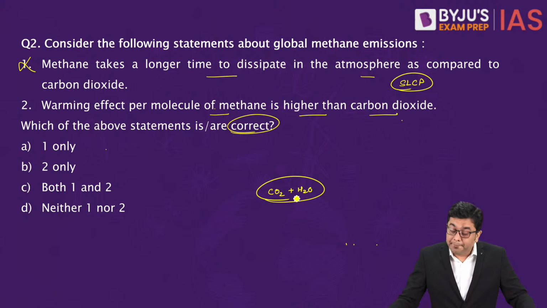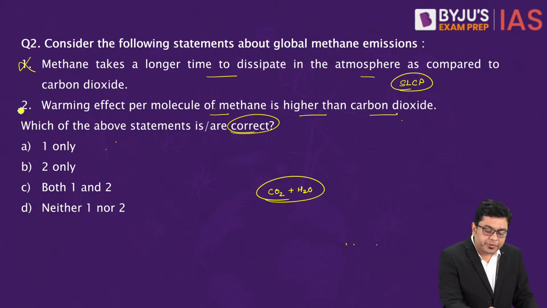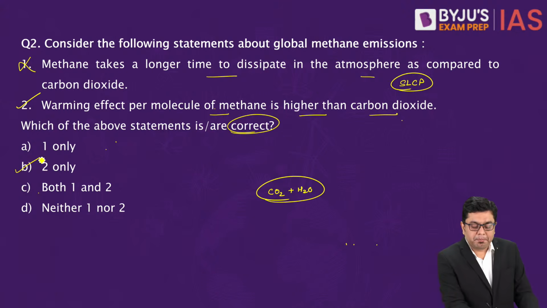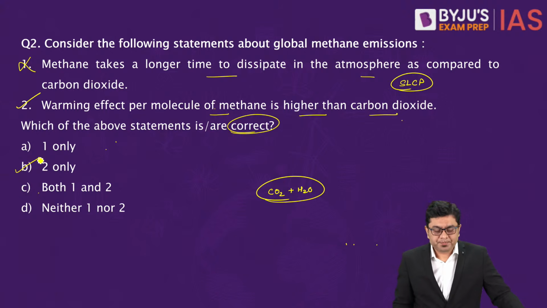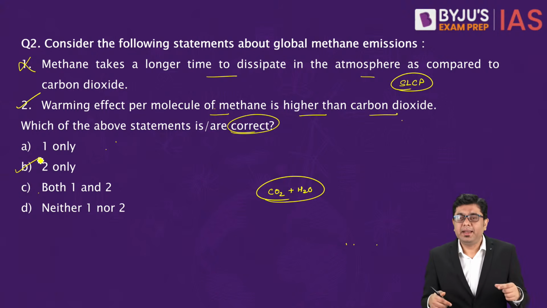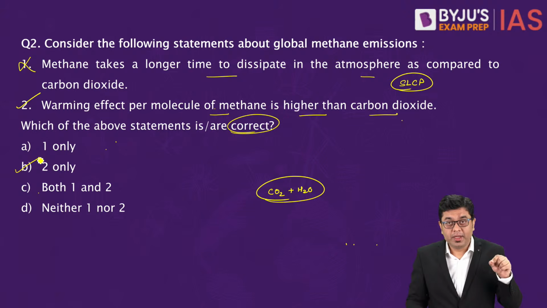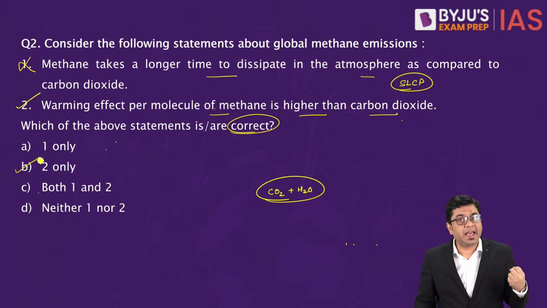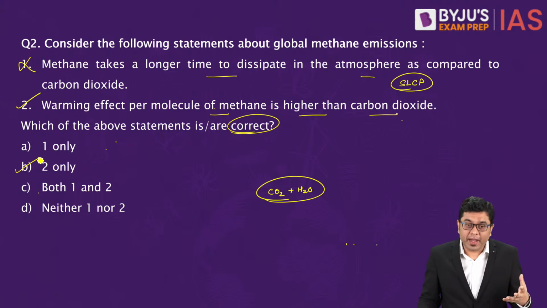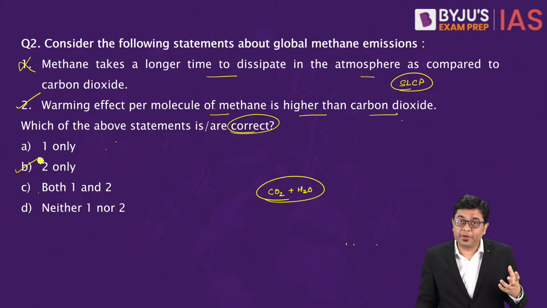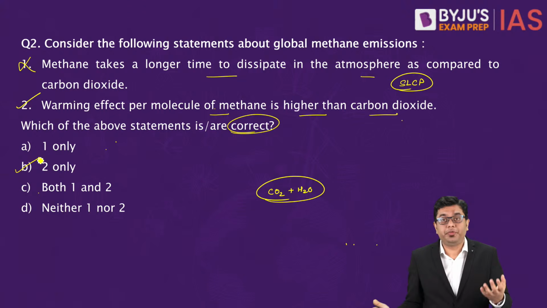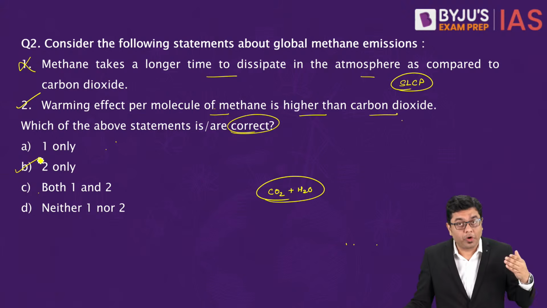Warming effect per molecule of methane is higher than carbon dioxide. This is going to be the correct statement. So here the correct answer is going to be B, that is 2 only. Now here you have to understand, methane per molecule has a greater heating ability, greater retention of heat as a greenhouse gas. That is why after carbon dioxide, it is said to be one of the most destructive contaminants in the atmosphere in the context of global warming.